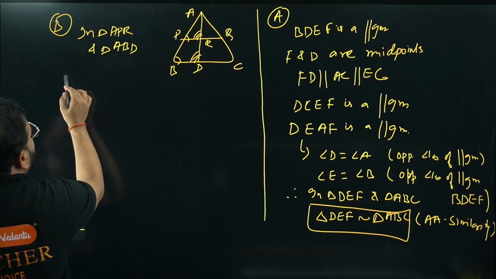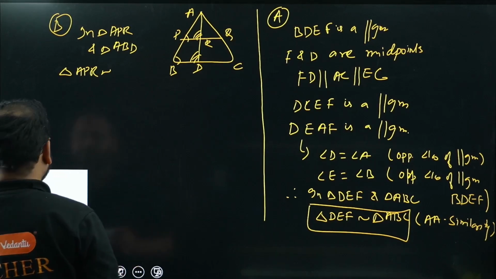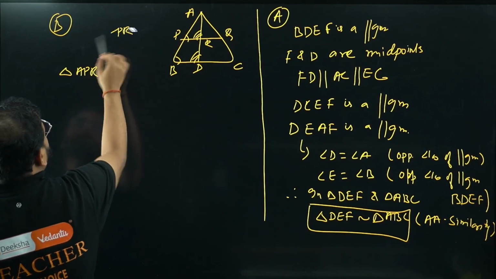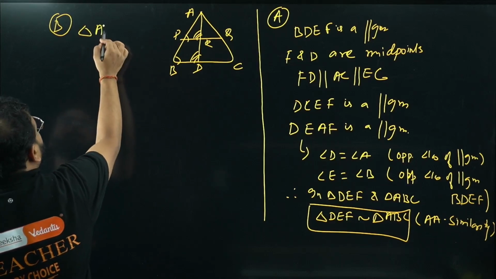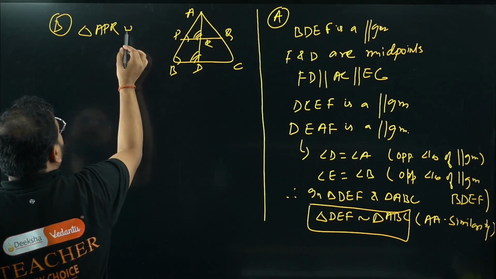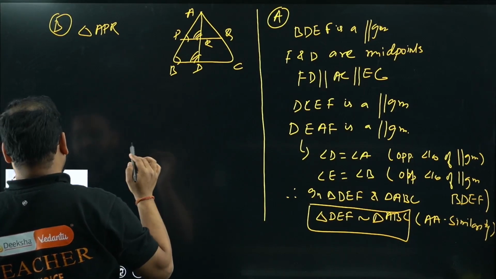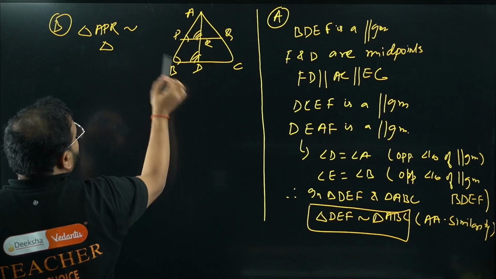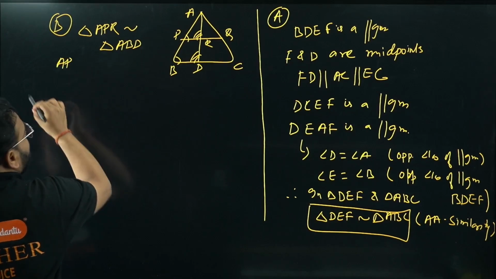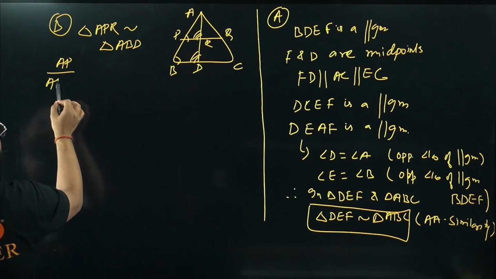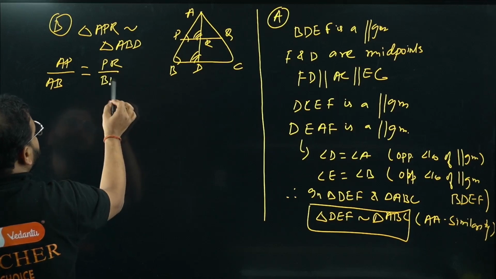We're getting triangle APR is similar to triangle ABD. Okay, so we get AP to AB equals to PR to BD, right?